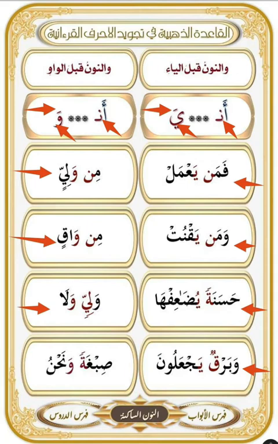Another example with tanween. صبغة ونحن. The mistake is to pronounce it إدغام without غنة. صبغة ونحن without غنة. And the right pronunciation is to give the إدغام غنة, pronouncing the غنة between the tanween and the letter و. So the right pronunciation is صبغة ونحن.